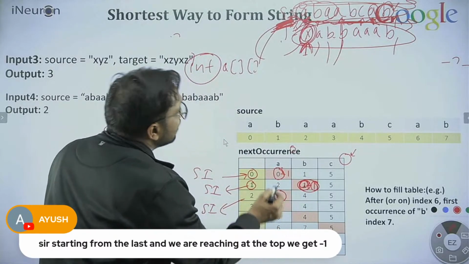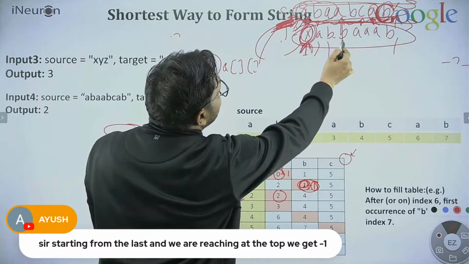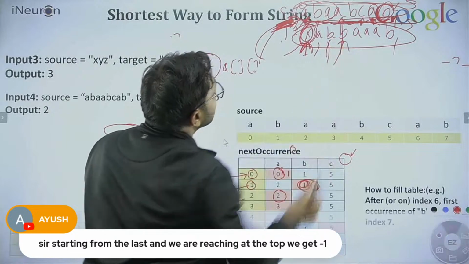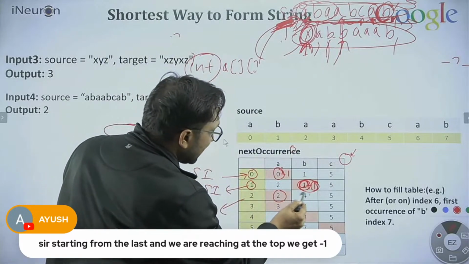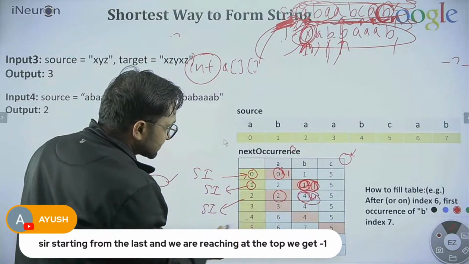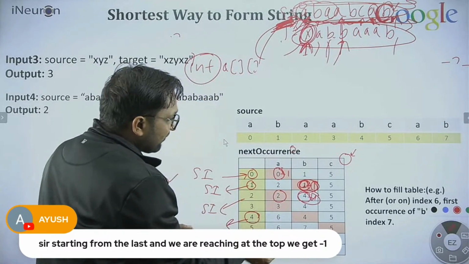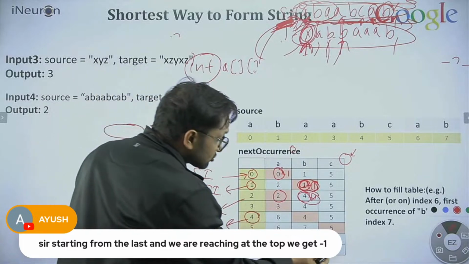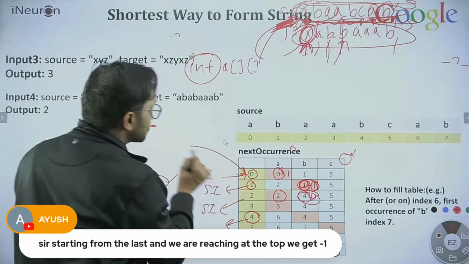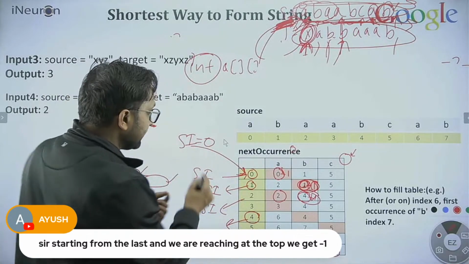So after 2, I was searching for B over here. If I'm searching for B, I reach 4, so 4 plus 1 becomes my next source iterator, and so on. If I find -1, then I reset the source iterator to 0, increment the count and reset it to 0.